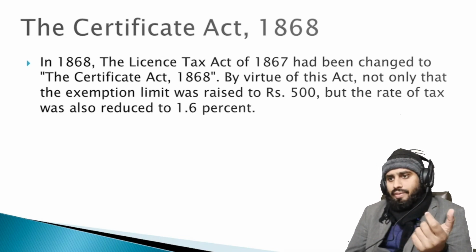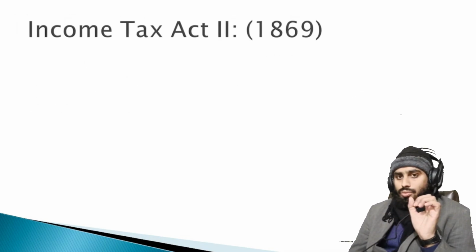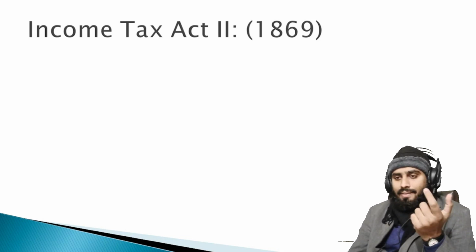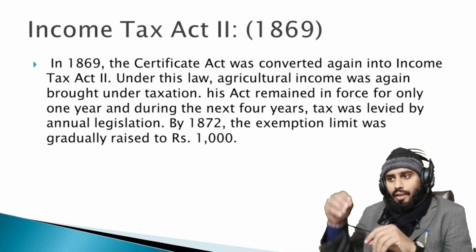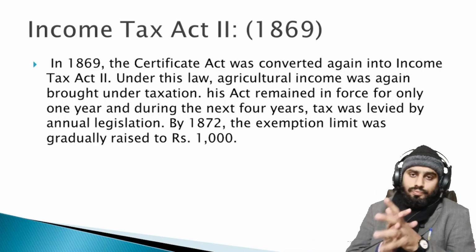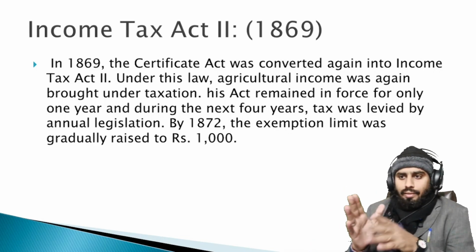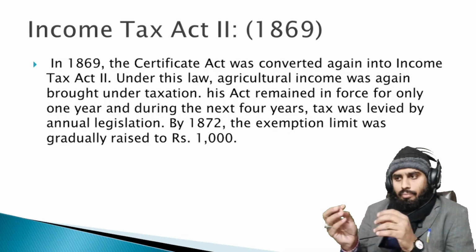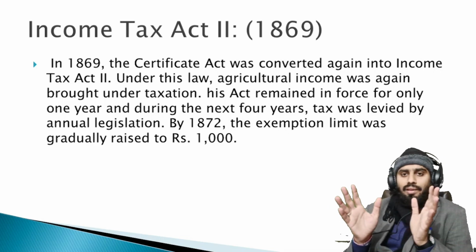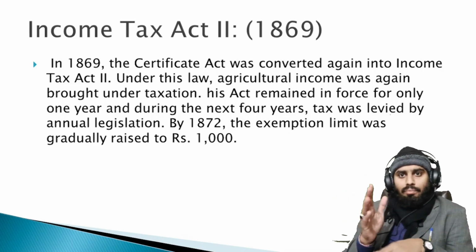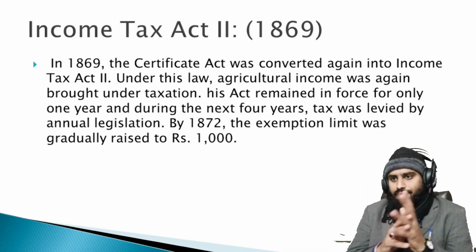But what after that? That is the Income Tax Act 2 of 1869. What are the characteristics? In 1869, the Certificate Act was converted again into the Income Tax Act 2. I think they wanted to take the name income tax in every tax they made.